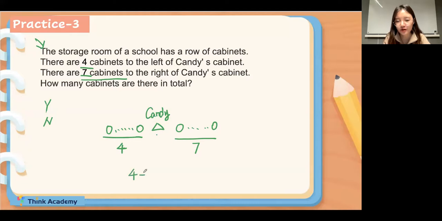We can use 4 plus 1 plus 7. Then it will be, okay, 12. Very well done. 12. Okay, we will move on. It's not hard. Okay, very good.